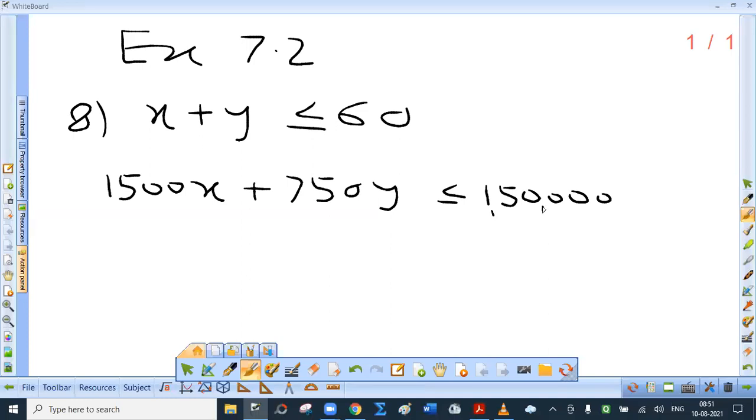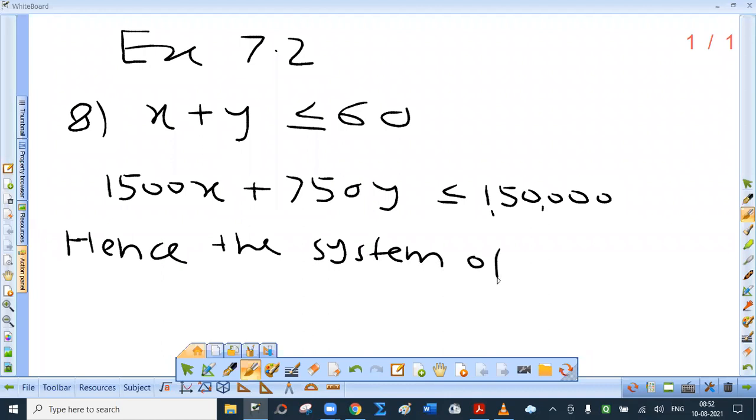While considering an equation, we can. While drawing the graph, we can. But here you cannot simplify this. You have to write this as it is. Okay. Now after that, you have to say, hence, the system of inequations is